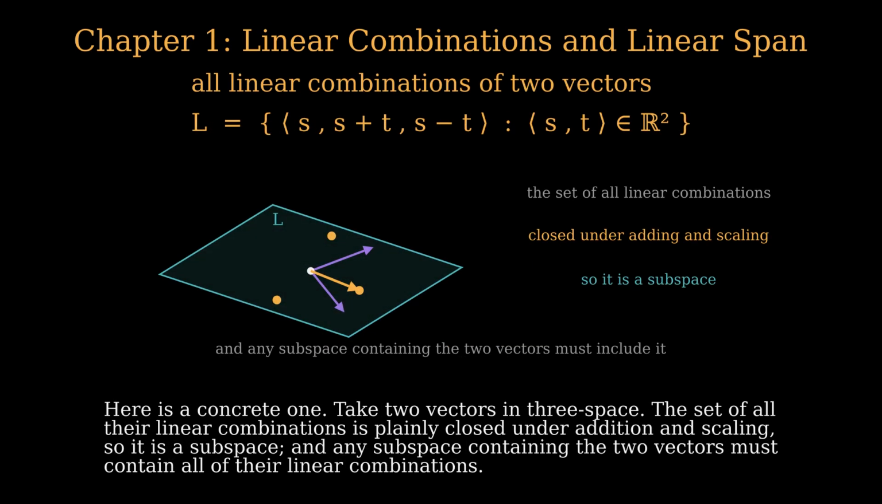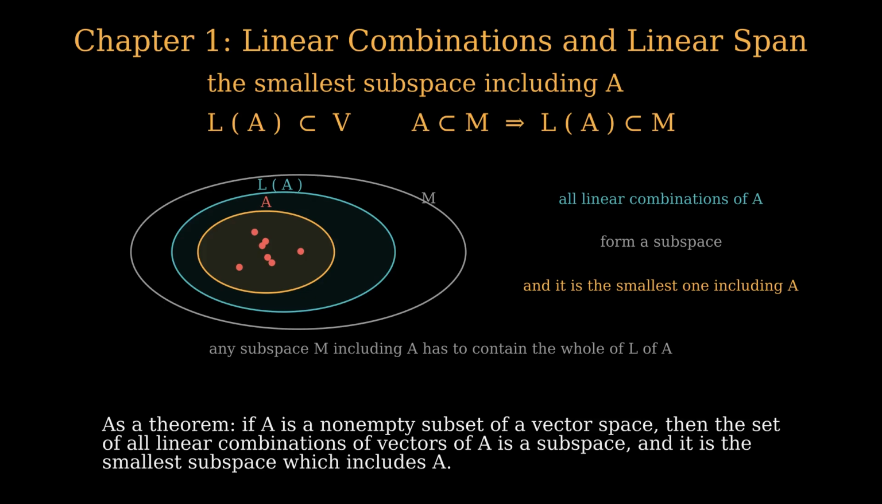Here is a concrete one. Take 2 vectors in 3-space. The set of all their linear combinations is plainly closed under addition and scaling, so it is a subspace. And any subspace containing the 2 vectors must contain all of their linear combinations. As a theorem, if A is a non-empty subset of a vector space, then the set of all linear combinations of vectors of A is a subspace, and it is the smallest subspace which includes A.